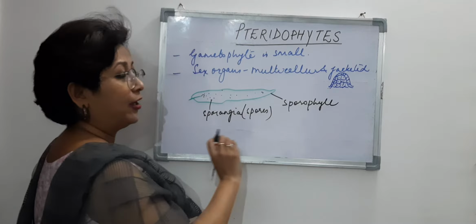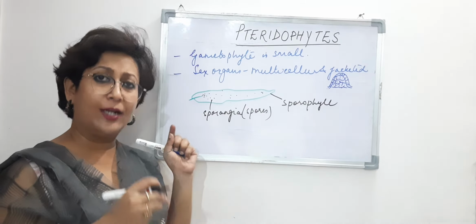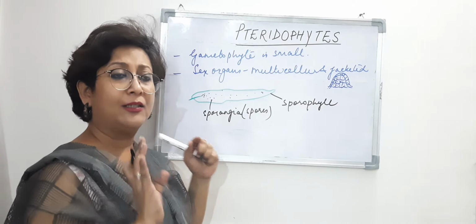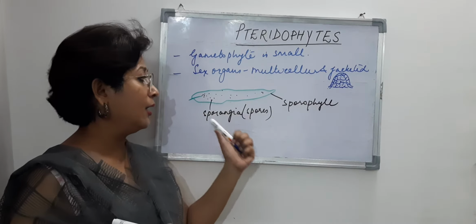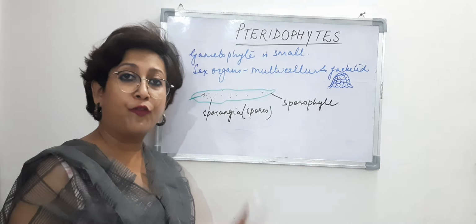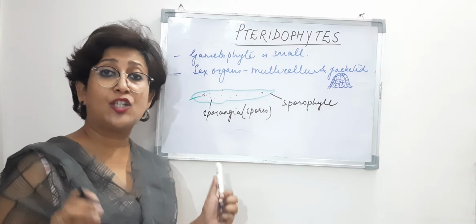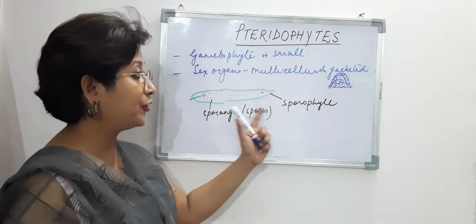These leaves are also referred to as fronds. But if we are studying biology, the correct name of a leaf that bears sporangia is a sporophyll. So we can say that a sporophyll is a fertile leaf. Why a fertile leaf?